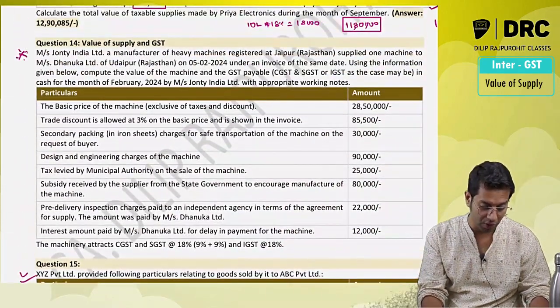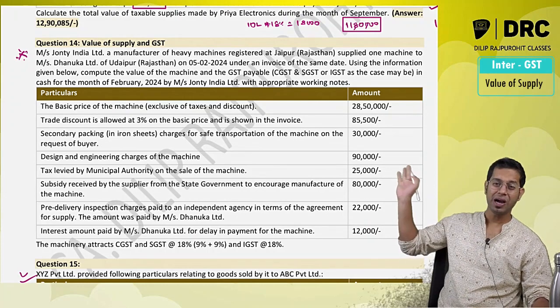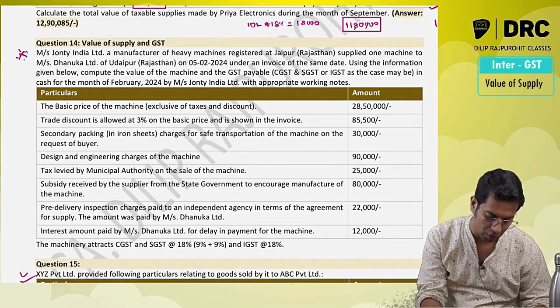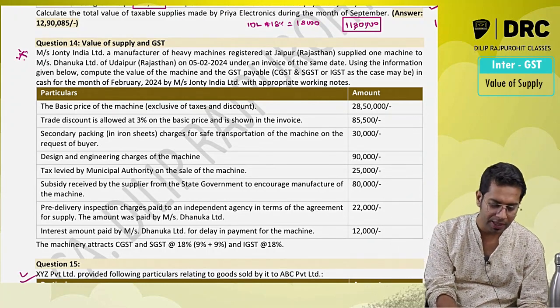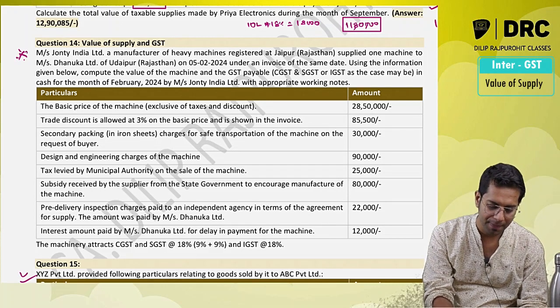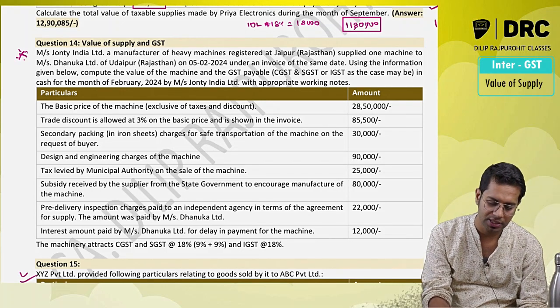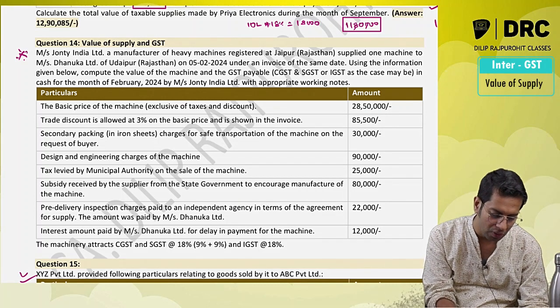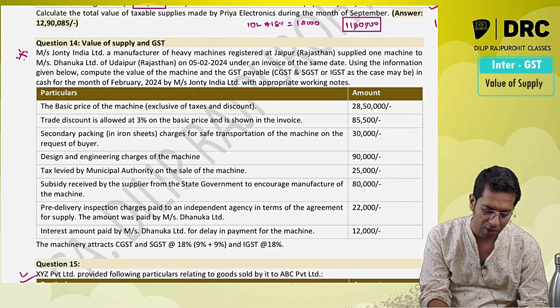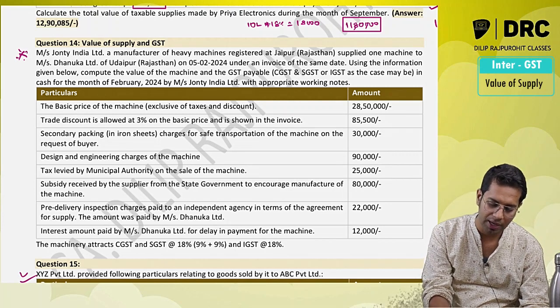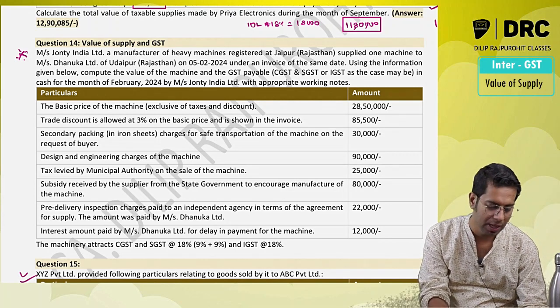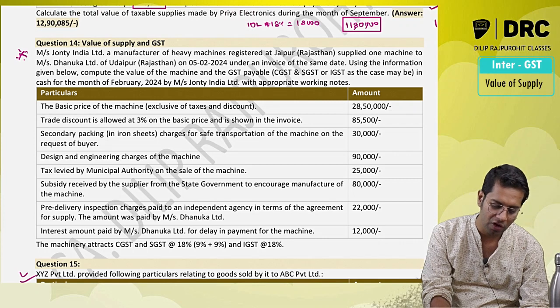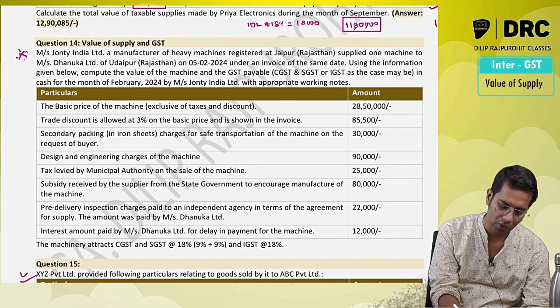Now let me do this question for you. Very beautiful question, an 8-mark question asked in the examination. Jonty India Limited, a manufacturer of heavy machines registered at Jaipur, supplied one machine to Dhanku Limited of Udaipur on 5th February 2024 under an invoice of the same date. Using the information given below, compute the value of the machine and the GST payable for the month of February 2024.